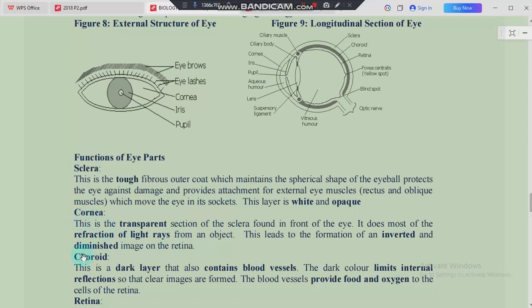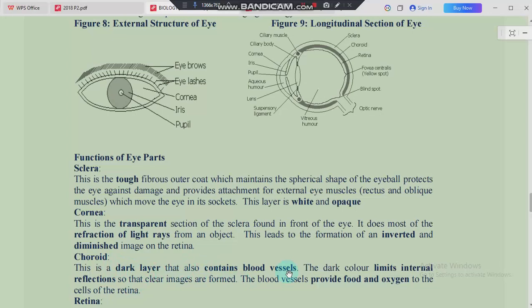We move on to another part, which is the dark region which we mentioned here, which is the choroid. This choroid is a dark layer that contains blood vessels, right? So your eyes need to have blood vessels. The dark color limits internal reflections so that clear images are formed, right? We know that these internal reflections, once they occur, are going to cause different eye conditions such as presbyopia, myopia, and all those other conditions that we can talk about. So for clear images to be formed, this choroid needs to contain some blood vessels.